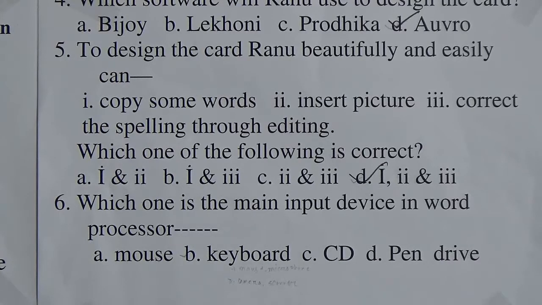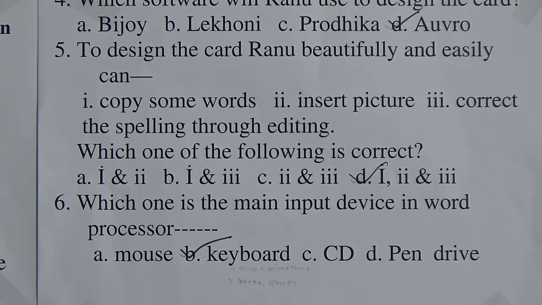Dear students, we all know from our book, page number 47, that means chapter number 4, that keyboard is the main input device. We have other input devices also. These are mouse, microphone, digital camera, scanner. So here it is asked which one is the main input device. So option number B is the correct answer. Keyboard is the main input device.